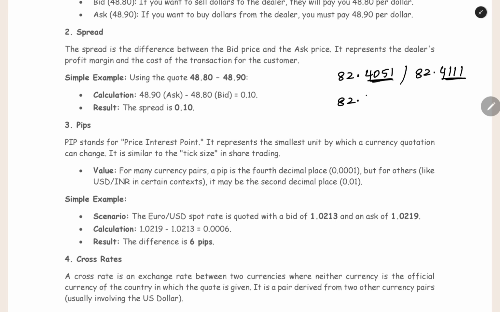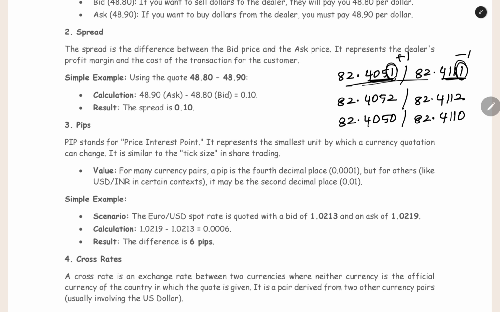Here it can become 82.4052 and 82.4112, or else it can become 82.4050 and 82.4110. So this last decimal digit is the smallest quantity at which the exchange rate can change. It can either add 1 here or subtract 1 here. So that is the meaning of pips, the smallest magnitude at which the exchange rate can change.